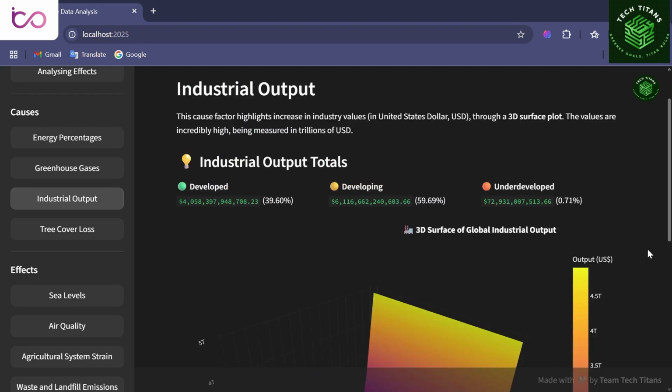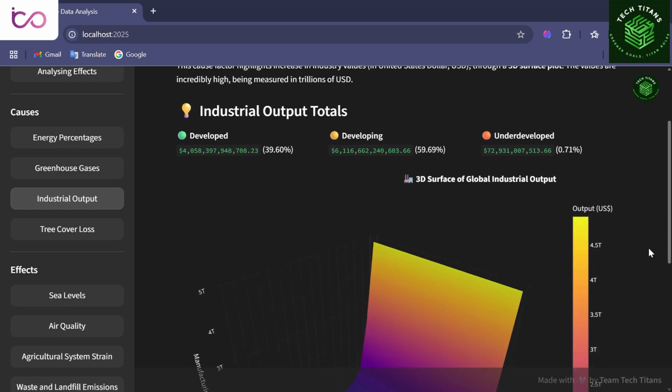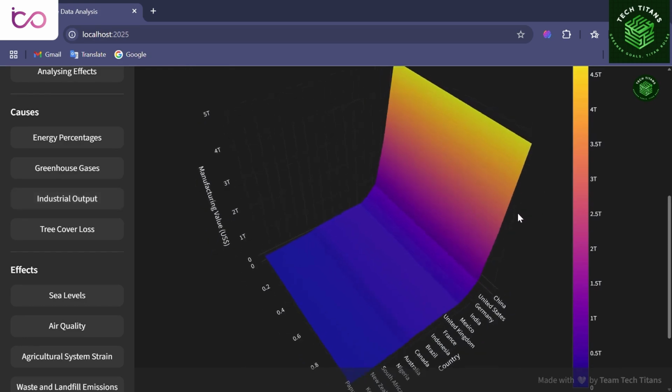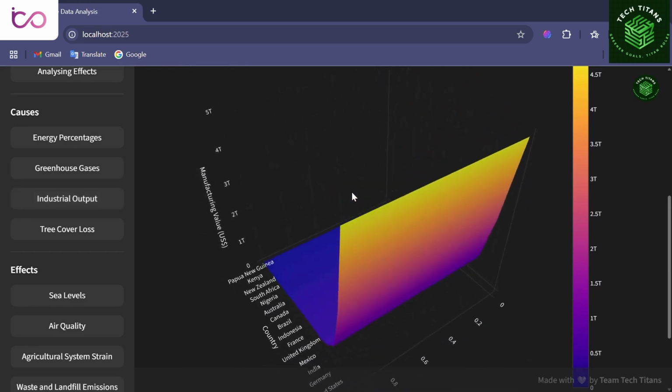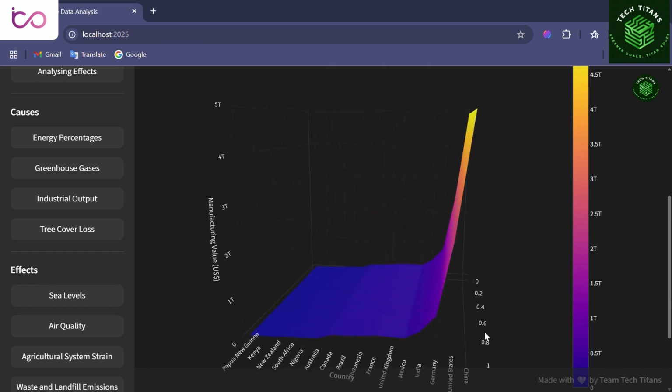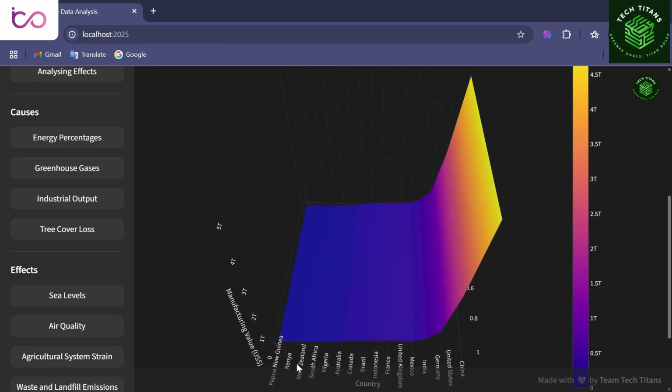Industrial output reveals how much each country contributes to global manufacturing and production. Developed countries continue to dominate, even when cleaner options exist. Developing countries produce at large scale to meet economic goals, while underdeveloped nations lag behind due to limited infrastructure. But two outliers stand out: China, with a staggering $4.9 trillion output, surpassing all developed nations. It no longer fits the growth-based narrative. And Nigeria, expected to be low output, exceeds $64 billion, showing real industrial presence. These exceptions shift how we see responsibility.